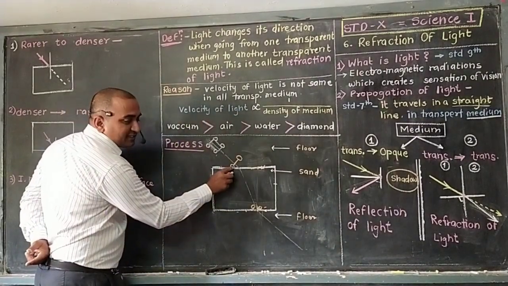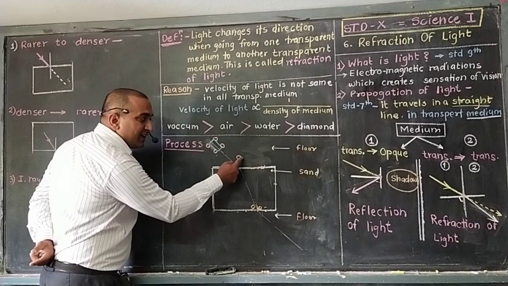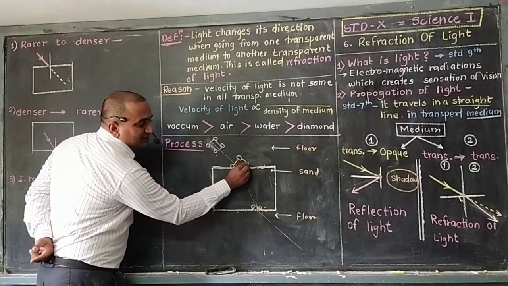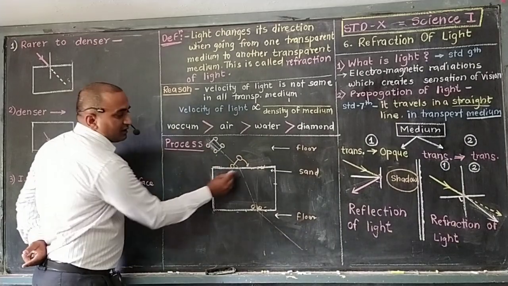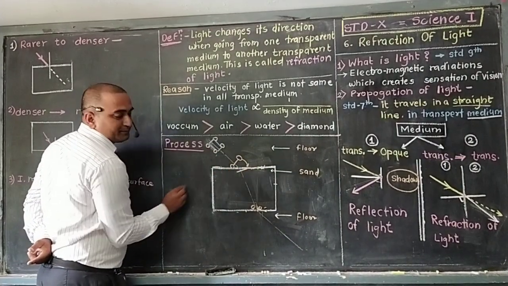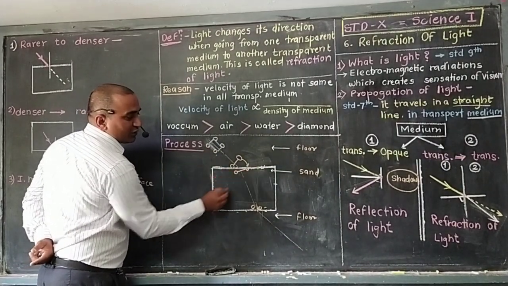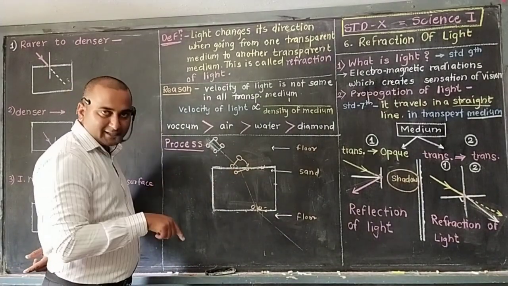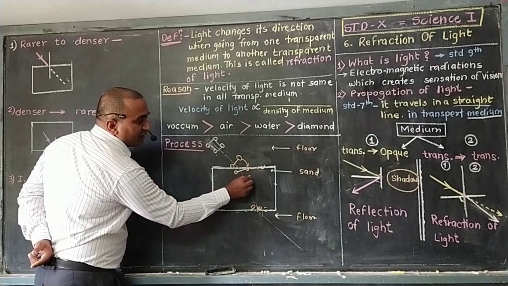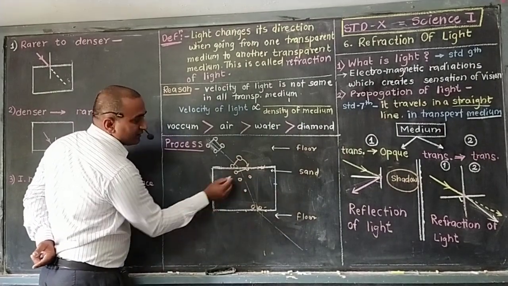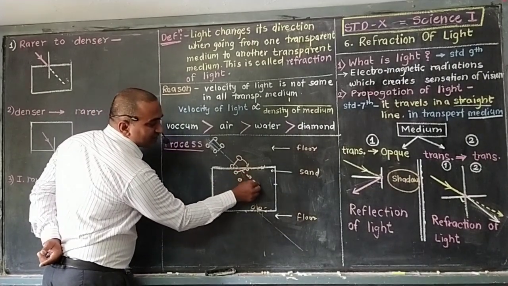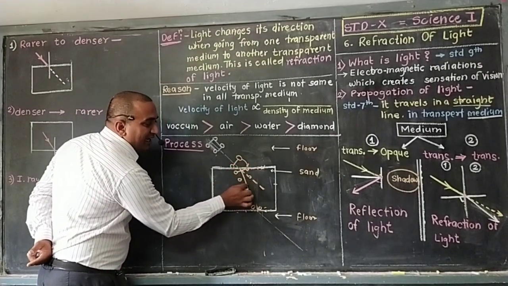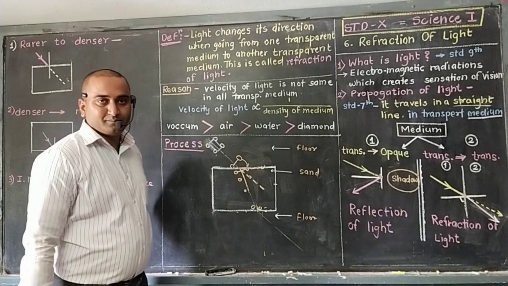The first wheel's velocity decreases first and then the second, and so the second will travel more distance because of higher speed, and there is a little bend. Like this, the situation happens. Now both wheels are in the sand and both will move in the same direction. The vehicle should have moved straight like this, but it is moving like this. That is the change in path.